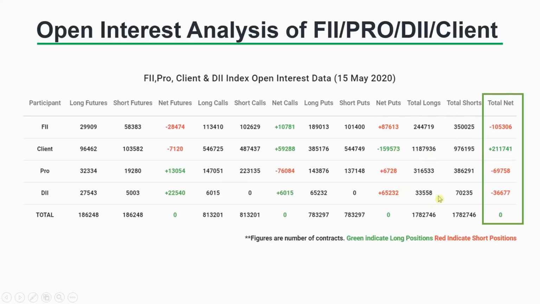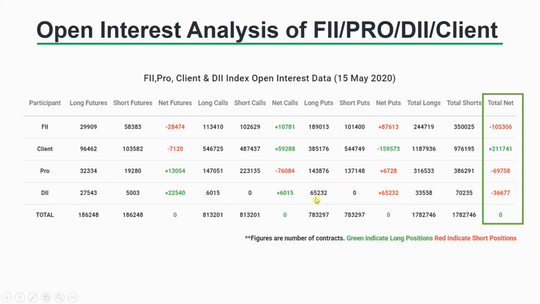And then DIIs have very little open interest in the longs, but they have a good enough number of shorts. If you break down this number of shorts, it is the long puts which are the major part of this total shorts. So basically their main position in the index is long puts.